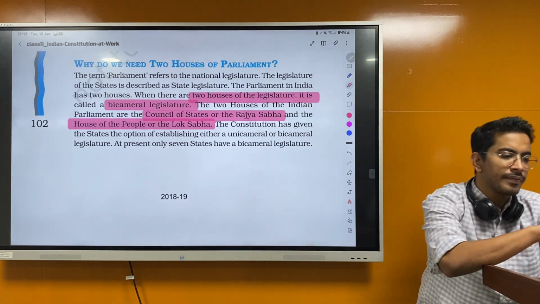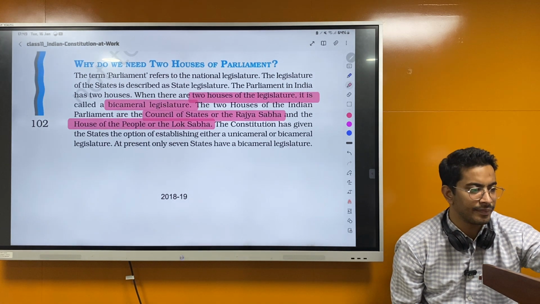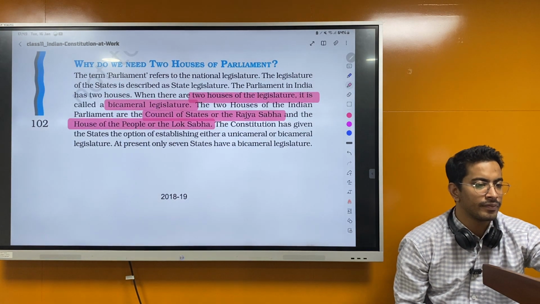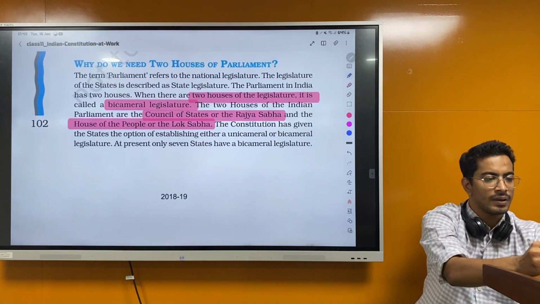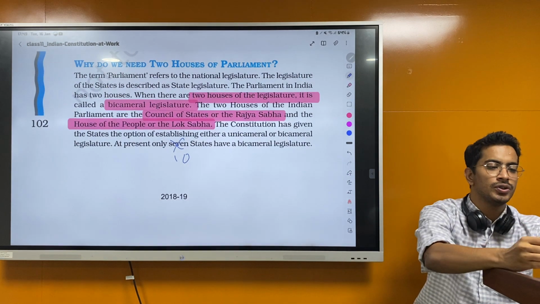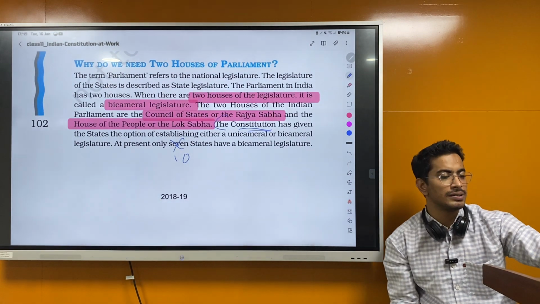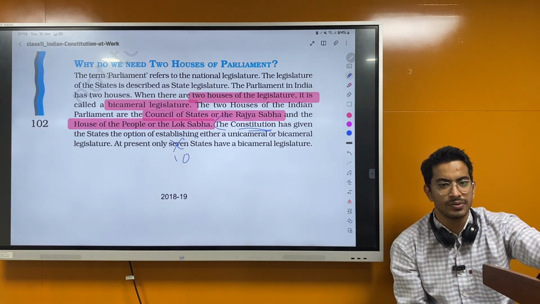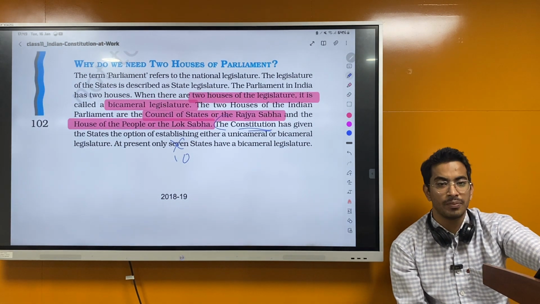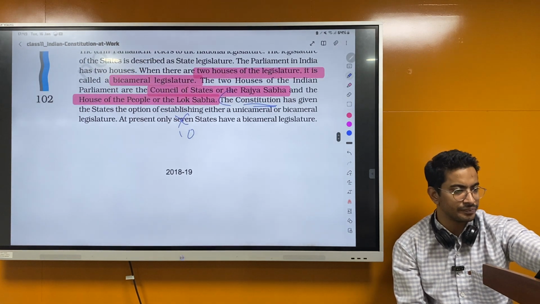The Constitution has given the state the option of establishing either a unicameral or bicameral legislature. At present, only 7 states have a bicameral legislature. So the Constitution has given this power to the state, but we'll read how it is made, how the Vidhan Parishad comes into the picture, and when and how it is abolished also. At present, there are 10 states.